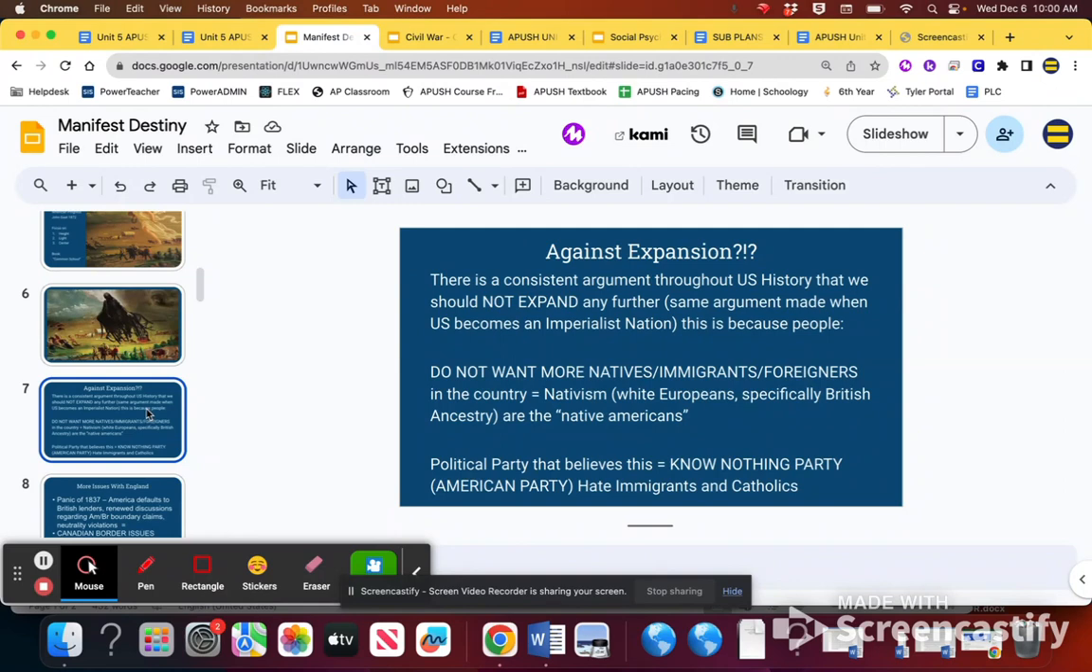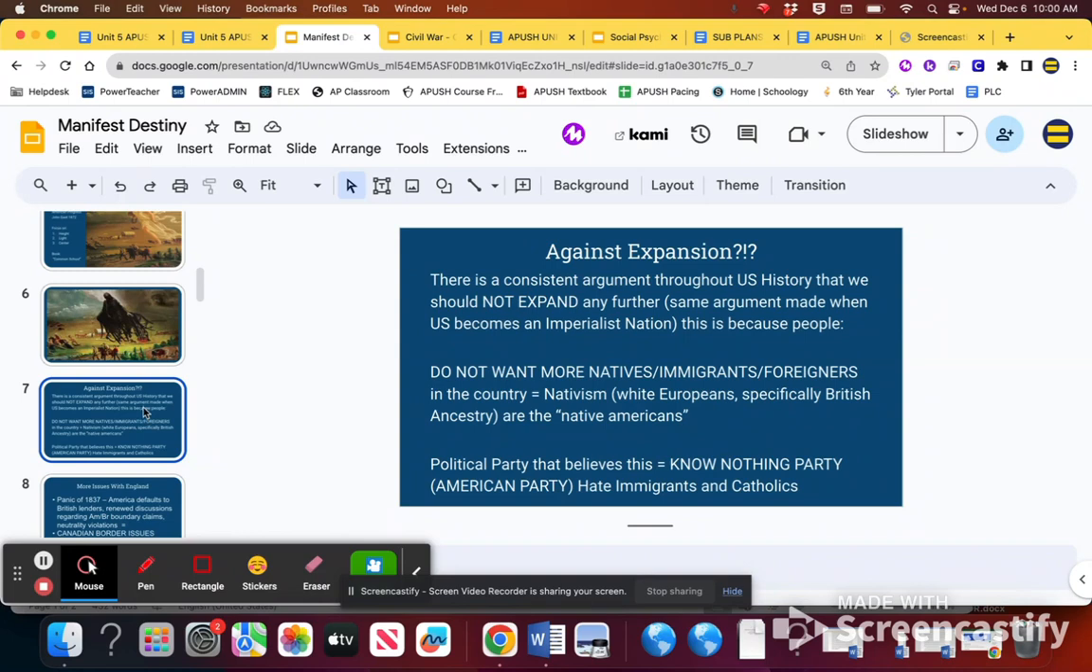This group of Americans, known as the nativists, or the people that believe in nativism, form a political party known as the Know Nothing Party, sometimes called the American Party. They basically believe that white Europeans, specifically from England, are the actual Native Americans, and they are against every different immigrant group we take in, including, by the way, Irish, Italians, and Germans. So it's a wide-encompassing dislike of groups of people.